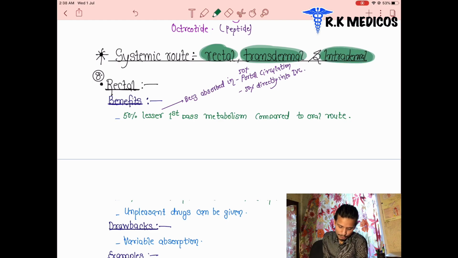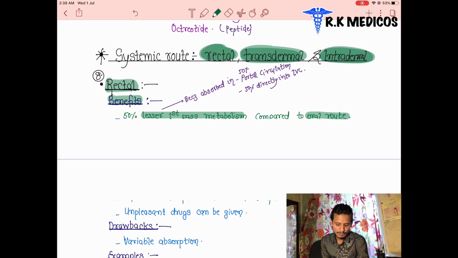What are the benefits of the rectal route? We can see it has lesser metabolism than the oral route. What does it mean? When we take the drug through the oral route, it reaches our stomach and metabolism happens at the time of absorption. But in the rectal route, the drugs come in directly through the anus, and a lesser amount of metabolism will happen.